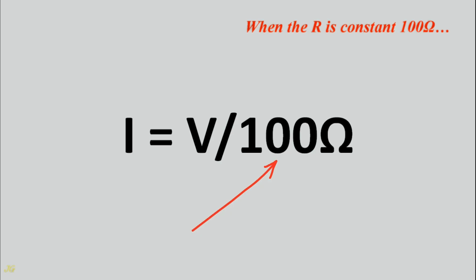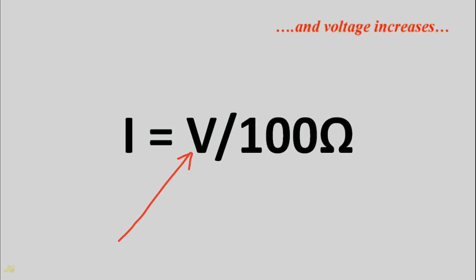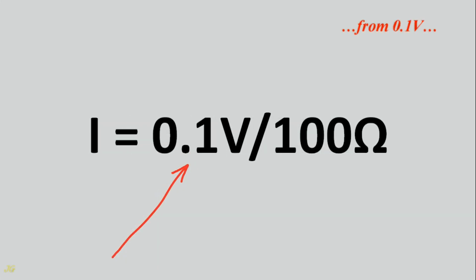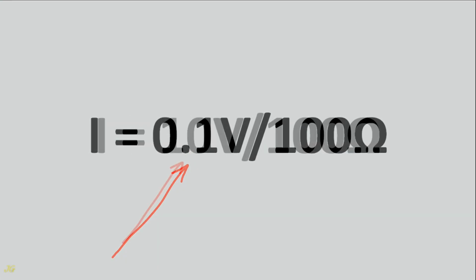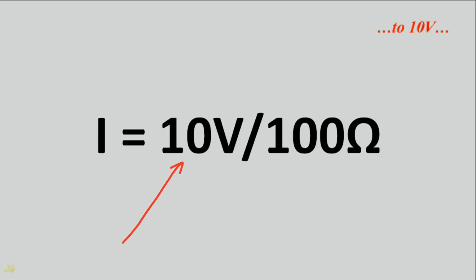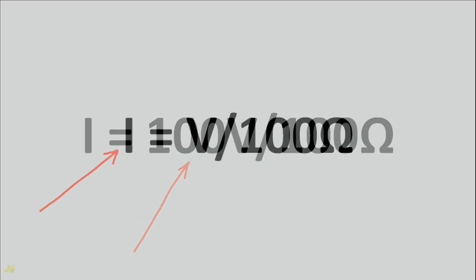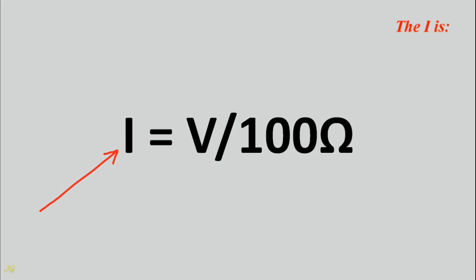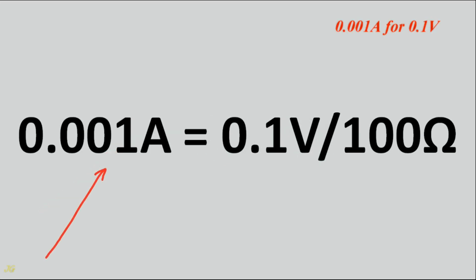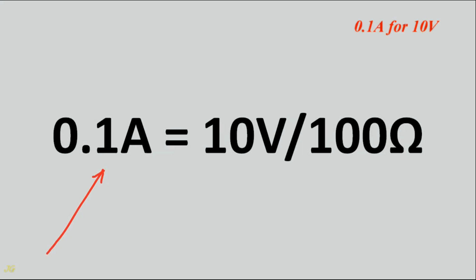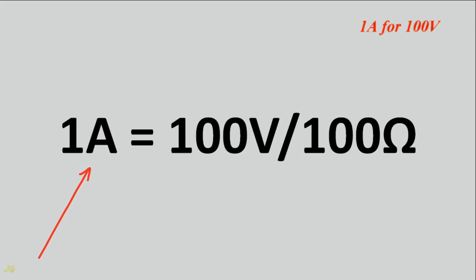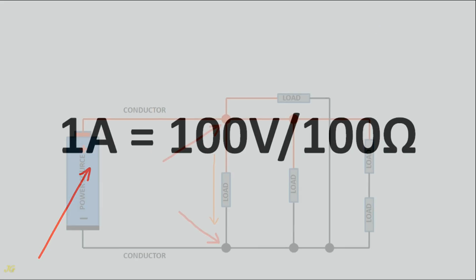When the resistance is constant 100 ohms, and voltage increases from 1/10 of a volt to 10 volts and to 100 volts, the current is 1/1000th of an ampere for 1/10 of a volt, 1/10 of an ampere for 10 volts, 1 ampere for 100 volts.